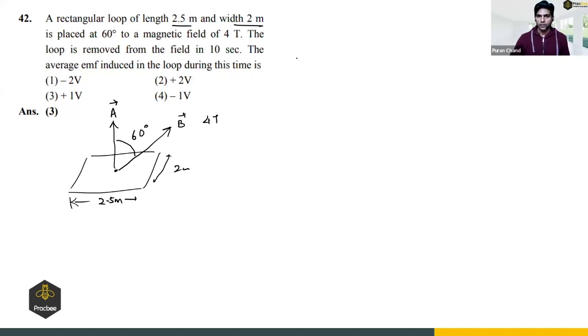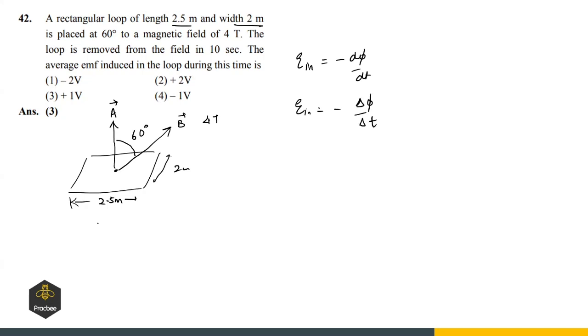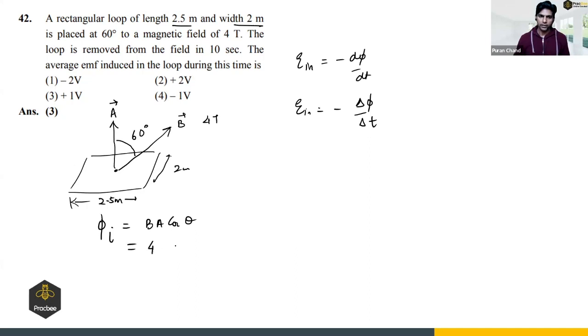So we know that EMF induced, average EMF induced will be what? It is minus d phi by dt, right? So here we can say EMF induced will be negative of delta phi by delta t. So what is the initial flux? Initial flux will be BA cos theta. So B is 4, area is 2.5 into 2, cos 60 is 1 by 2. So this comes out to be 10. Okay, 10 Weber is the flux.